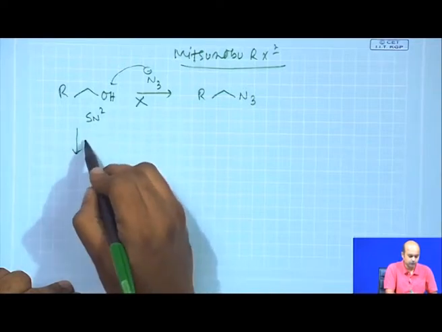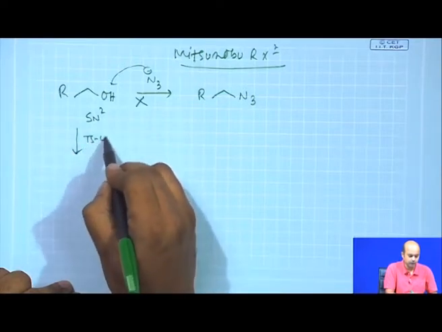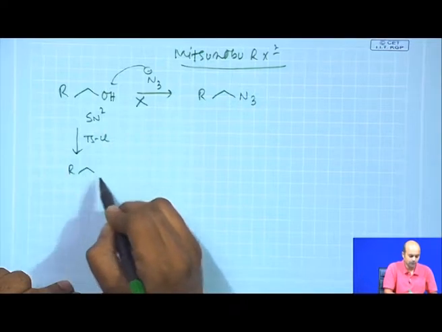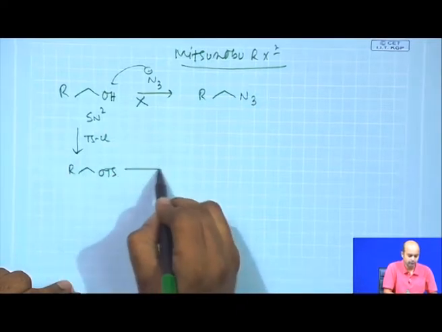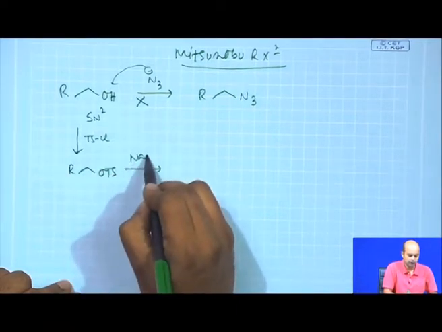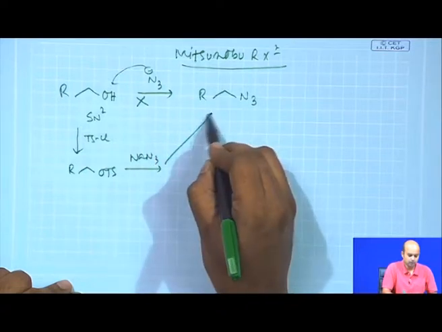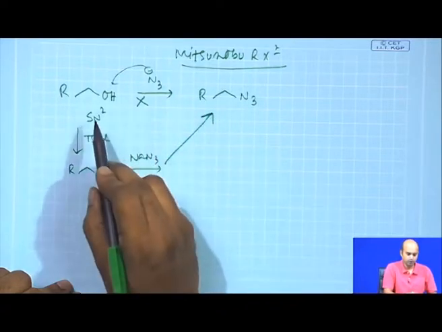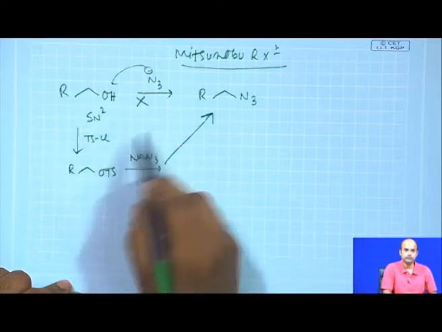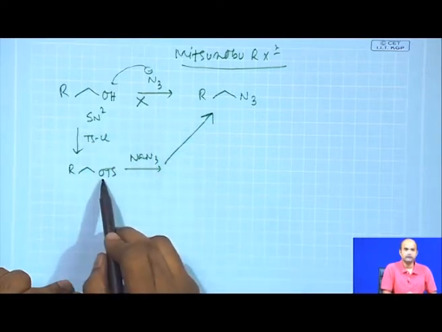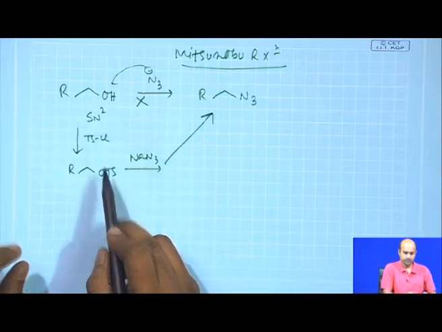The classical solution is you convert this alcohol to a tosylate by making it OTs and then you react with a nucleophile to come to this product. So, SN2 takes place. Tosylate is a better leaving group.